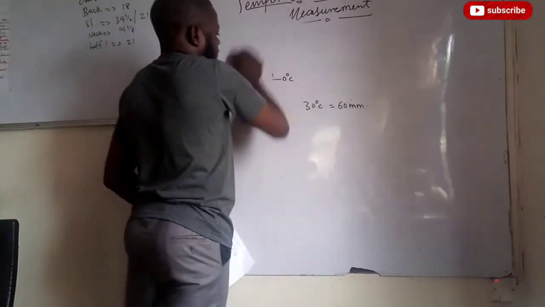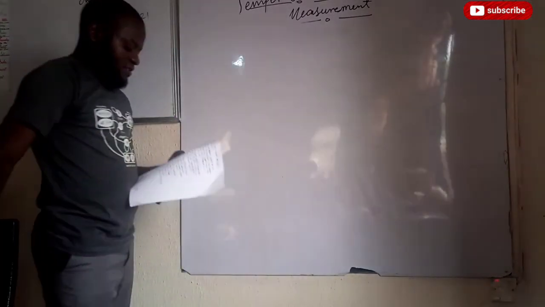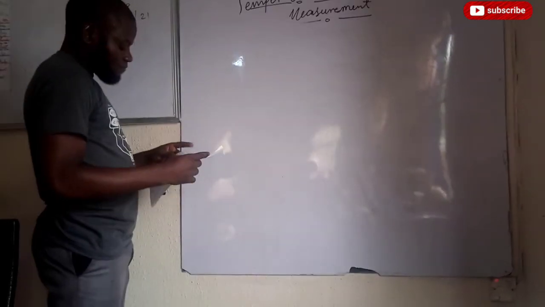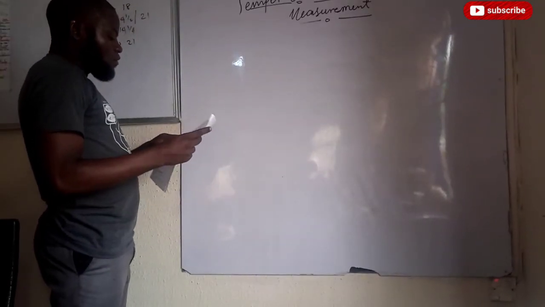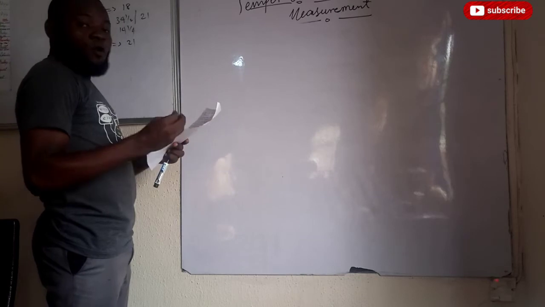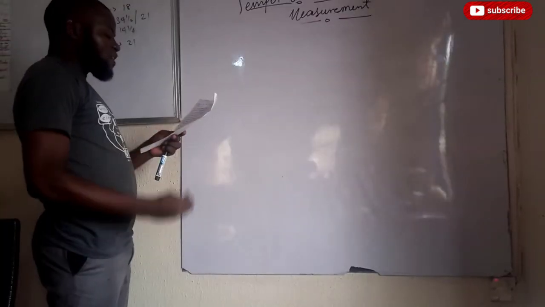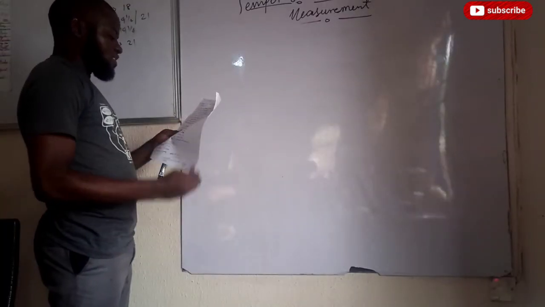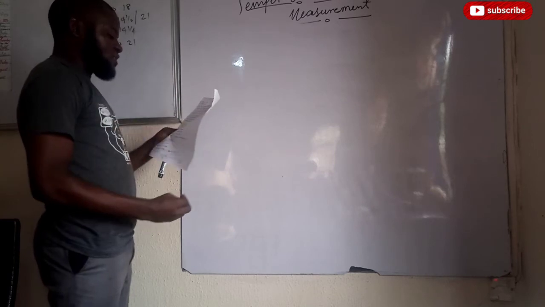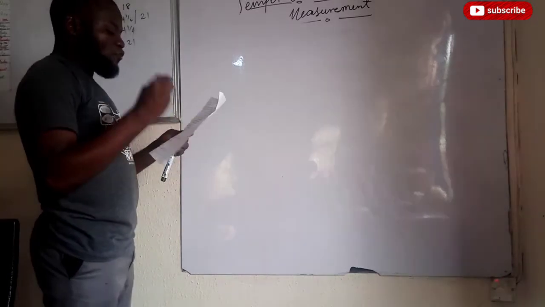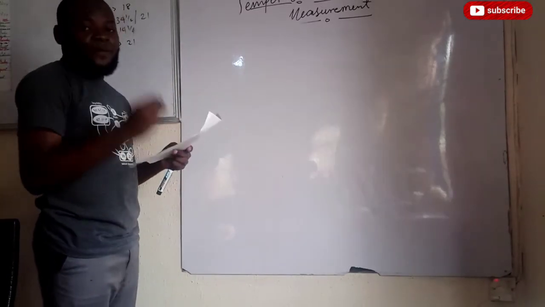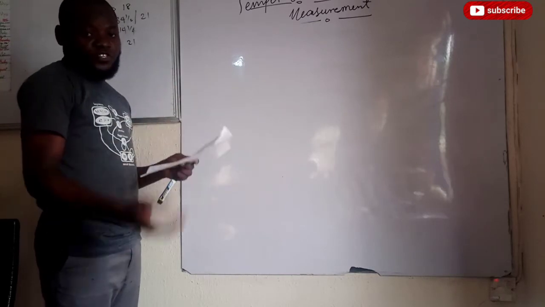Okay. So the third question states: calculate the length which corresponds to a temperature of 20 degrees Celsius if the ice and steam point of an ungraduated thermometer are 400 millimeters apart. This is similar to the question we just solved now.